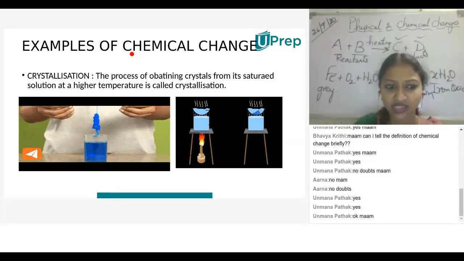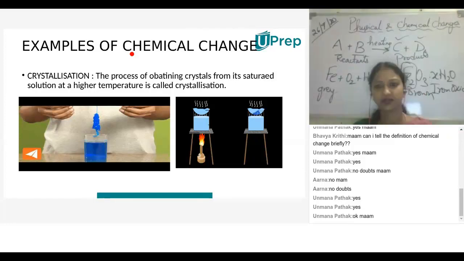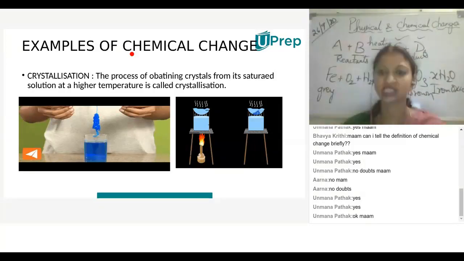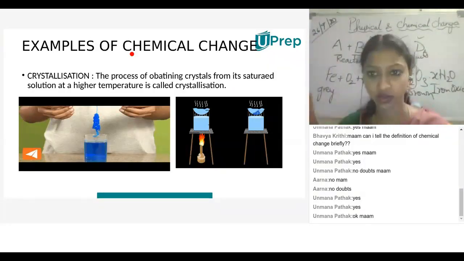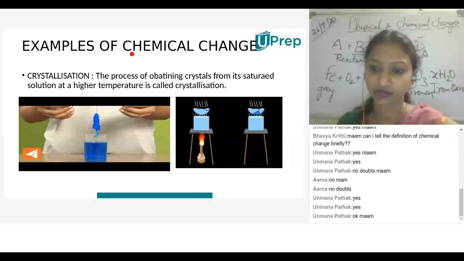Ummana, you said correct. And what about Bhavya? You are saying it's a chemical change. No, it's a physical change. Bhavya? Yes, ma'am. Is crystallization a physical or a chemical change? Ma'am, physical change. Very good. It's a physical change. From copper sulfate, you are getting copper sulfate crystals. These crystals are pure. For purification, we use this crystallization process. I think it's clear.